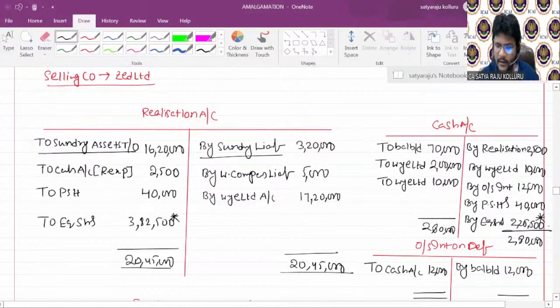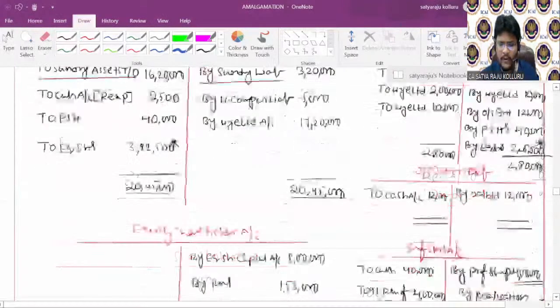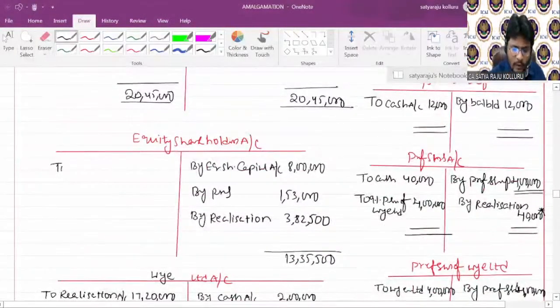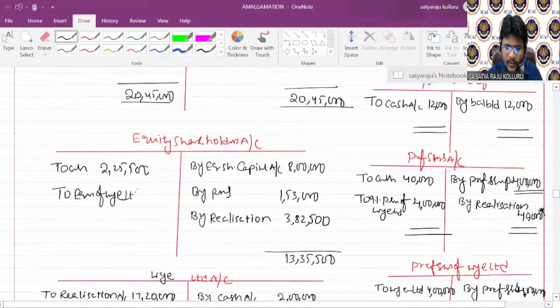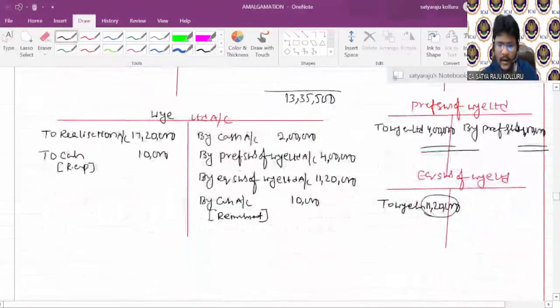Is it right? 2,25,500. Now in cash by equity shareholders, then equity shareholders to cash, 2,25,500. Remaining to equity shares of Y Limited. So to equity shares of Y Limited, how much? Here it is there, 11,20,000.